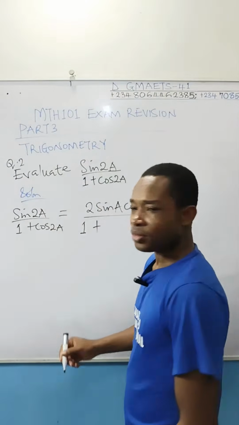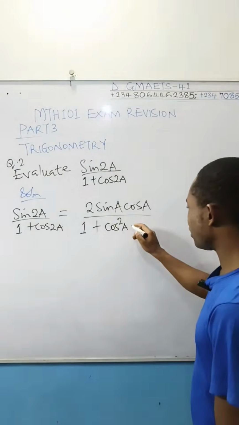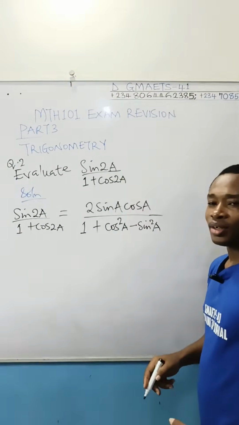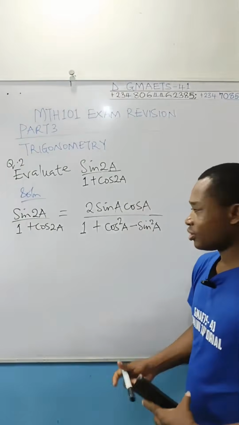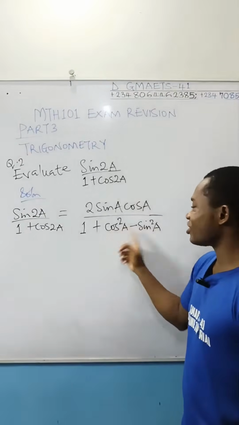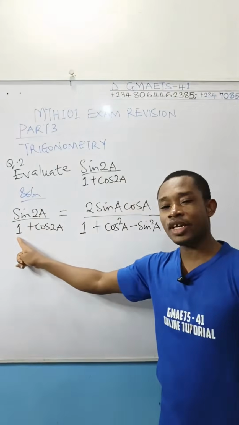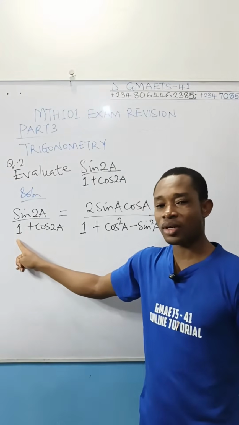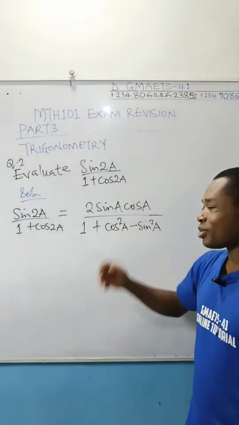What is the identity? Do you remember that cos 2a is equal to square cos a minus square sine a? That is our cos 2a. Now, I am looking for a way to eliminate one of these squares. Like I said, I could have replaced the 1 here using the first Pythagorean identity, square sine a plus square cos a, but I prefer this, since 1 is much simpler than cos 2a.